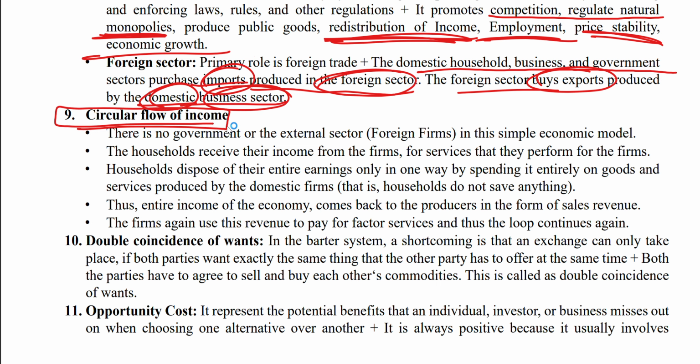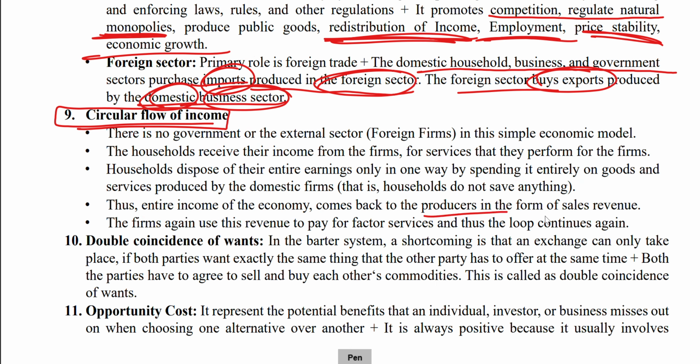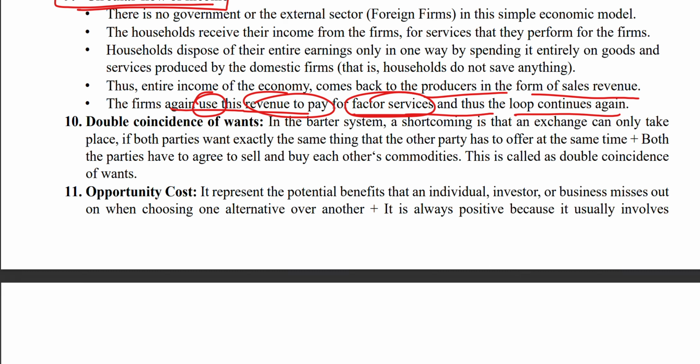Now, what is the circular flow of the economy? There is no government or external sector, such as a foreign firm, in a simple economic model. Households receive their income from the firm for the services they provide to the firms. So households receive income, that is salary, for their services, and they spend this entire income on goods and services. Therefore, households do not save anything. The entire income of the economy comes back to the producers in the form of sales revenue. The firm again uses this revenue to pay for factor services and thus creates a loop again.